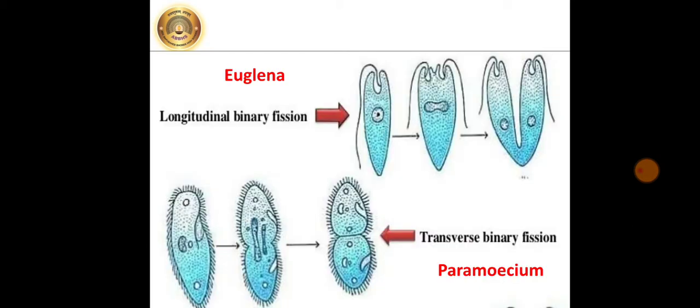Next, we are going to see binary fission in euglena and paramecium. In euglena, the organism divides in a vertical plane, which is known as longitudinal binary fission. And in paramecium, the organism divides in a horizontal plane, which is known as transverse binary fission. Just observe the picture here as well as refer to page number 23, figures 3.3 and 3.4. So, this is also a binary fission, but it is in one particular plane.